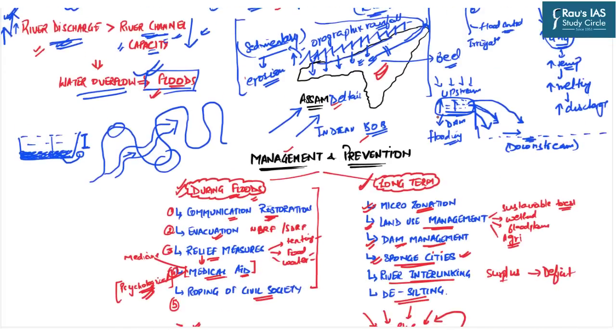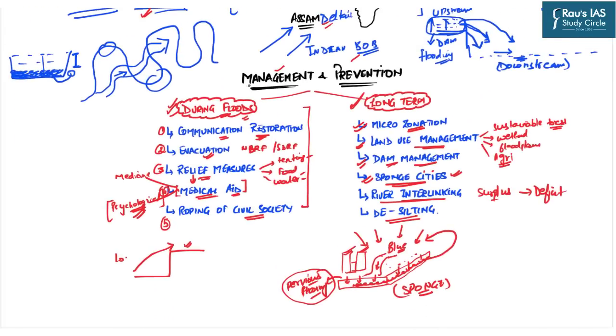In the last, we discussed the various management and prevention strategies, which have two components. First are those activities which must be done during the disasters, during the floods, and second are those things which are to be taken as long-term measures.